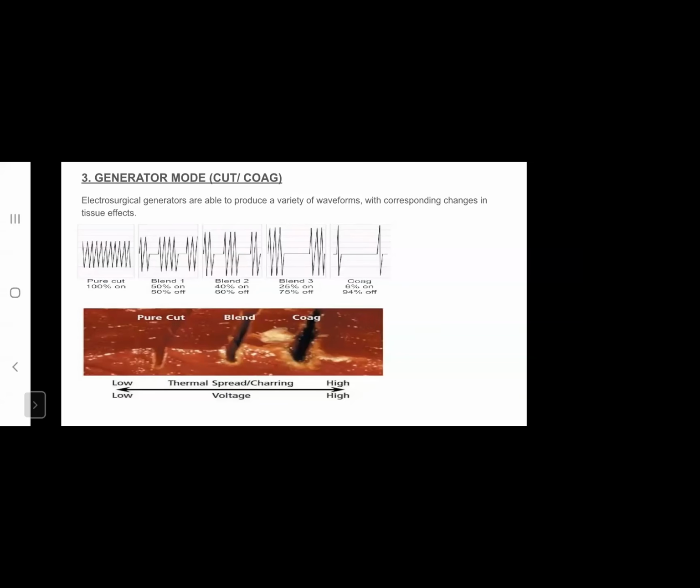Okay, so that means when you think about this tissue effect, which has the more amplitude of current? Sir, the amplitude is more in coagulation. Now, if the amplitude is more in coag, what is the degree of temperature that is produced in a cut versus a coag? Sir, the magnitude of temperature achieved will be higher in coagulation because of the higher amplitude.